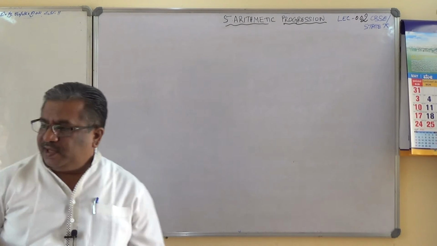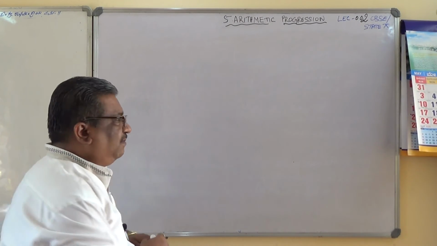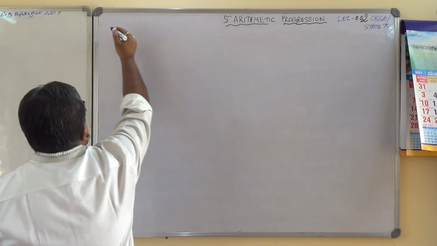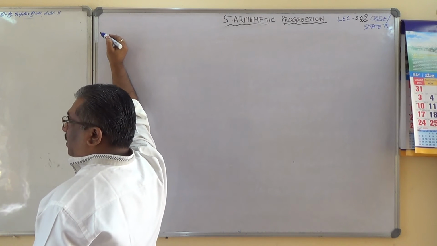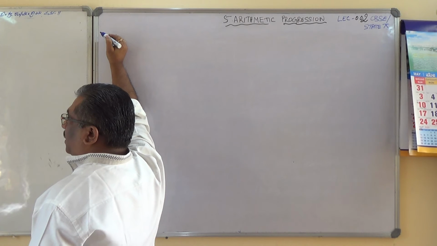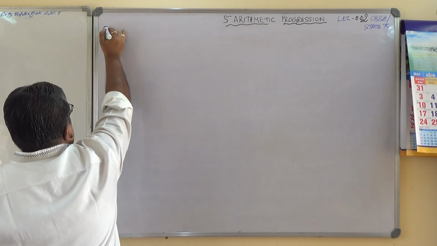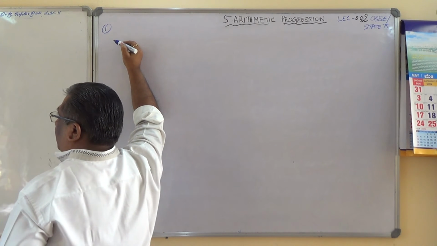Here I have one more typical sum from RDS, which is level 1. This is illustrative example 1, RDS illustrative example 1, level 1.